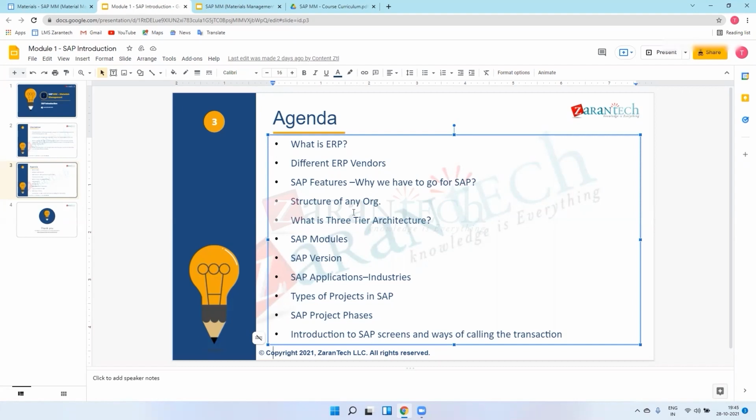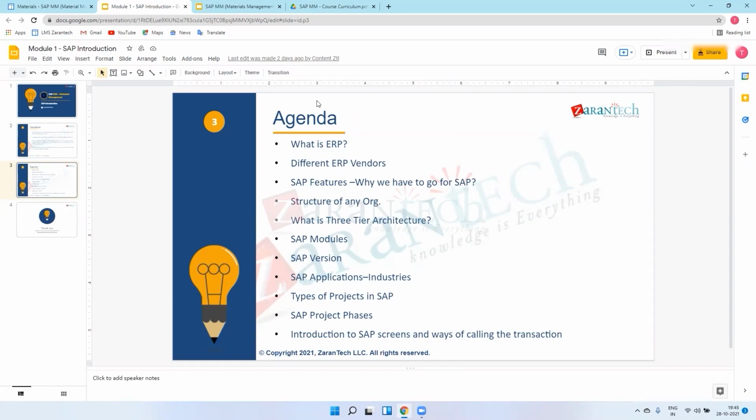As I explained earlier, we need departments to run our organizations. We need an HR department, a finance department, then a production department and a sales department. All these departments are required to run our businesses. Before SAP, what was industry using? For HR they used another module, for finance they used Tally or some other module, and for production they used basic Excel or some basic local software.